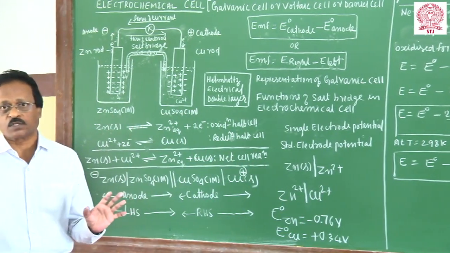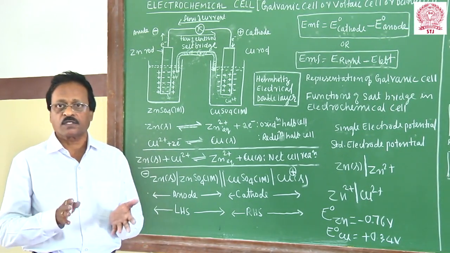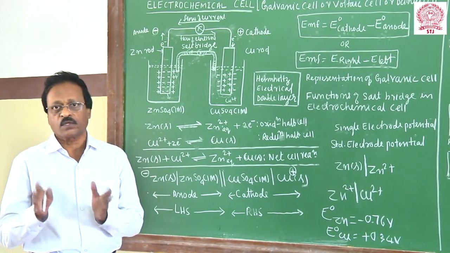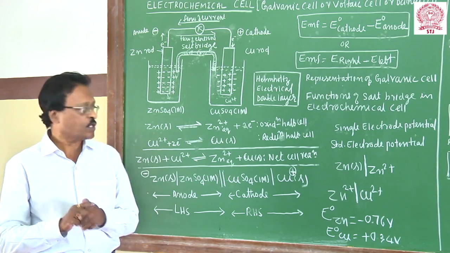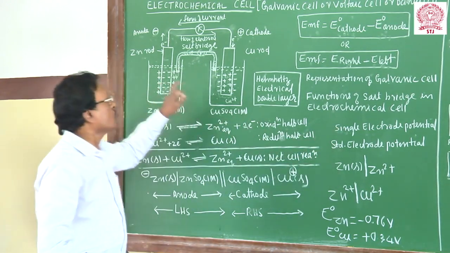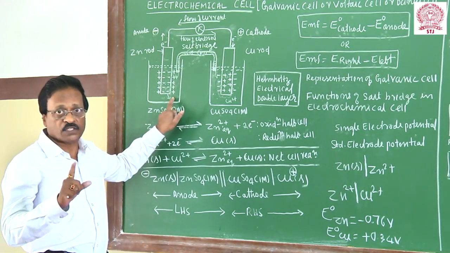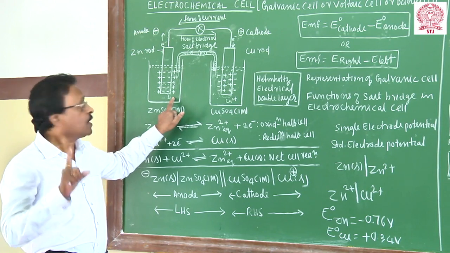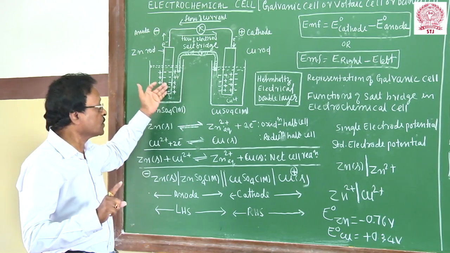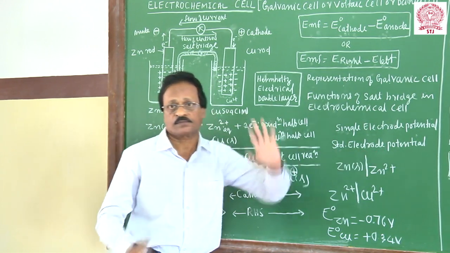Single electrode potential: under laboratory conditions, you take any solution concentration at any given temperature and pressure, and you can measure the potential. This is called a single electrode potential. If it is standard, the metal rod should be dipped in a metallic salt solution of 1 molar concentration at 25 degrees centigrade and 1 atmospheric pressure, and the potential thus developed at the interface of the metal and the solution is called the standard electrode potential.